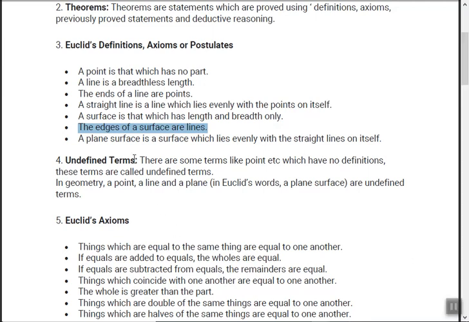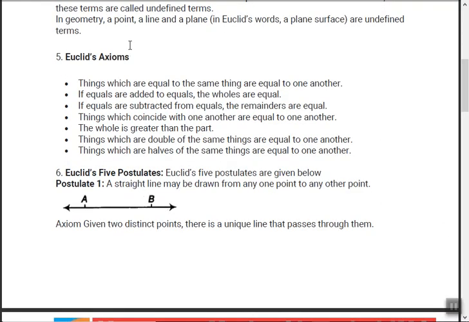Now a few undefined terms. See, this chapter you just try to remember. There is nothing maths involved in it, not much maths actually. There are some terms like point, etc., which have no definitions. Means how do you define a point? No definition, which has no part. This is not an actual definition, but it's given as Euclid's definition, but actually a point has no definition. These terms are called undefined terms. In geometry, a point, line and a plane. In Euclid's words, a plane surface are undefined terms.